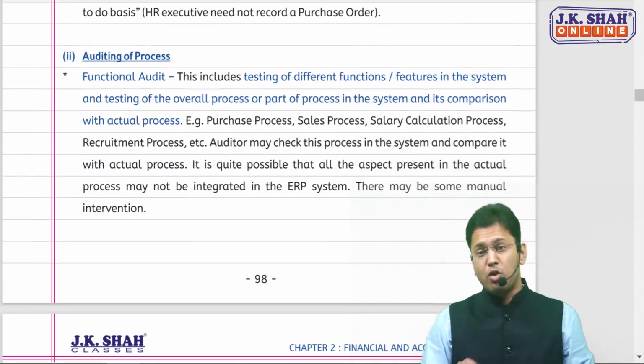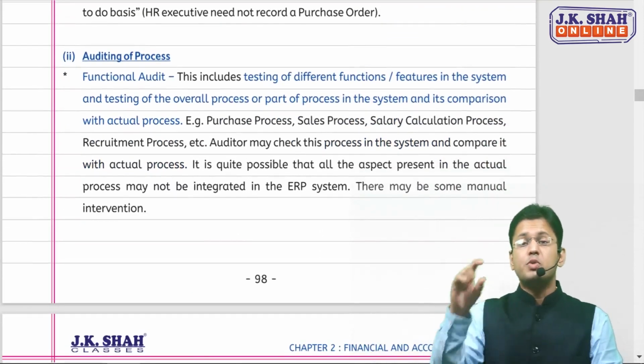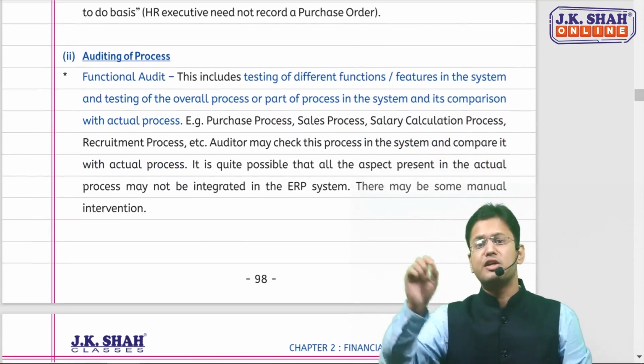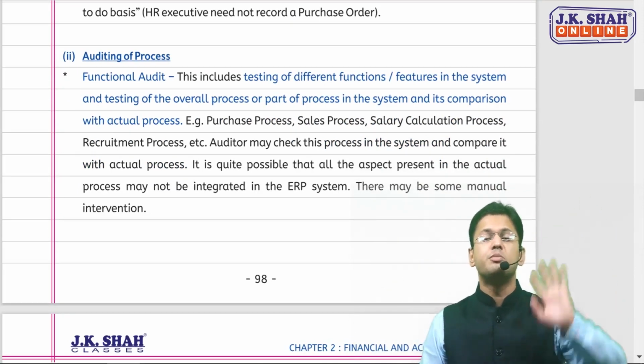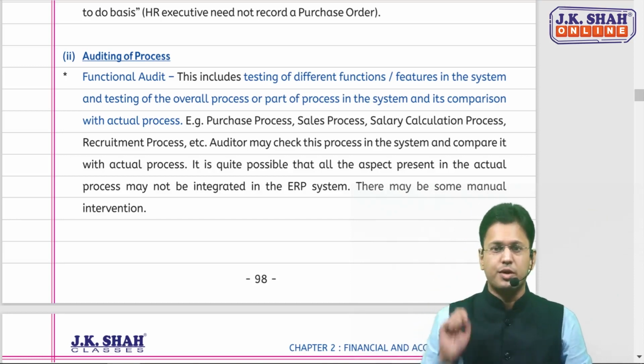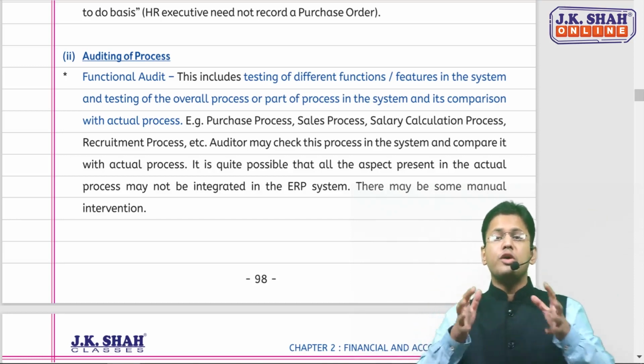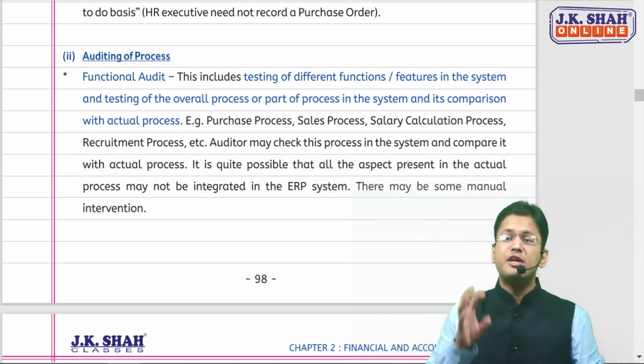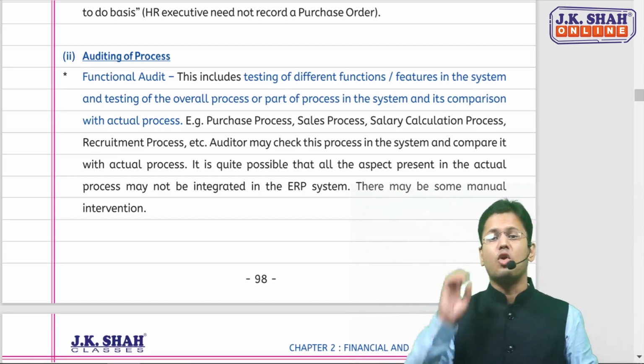The second one is more important: auditing of process. In this, two types of audits are covered. One is functional audit and the second one is audit of input validation. The first one, functional audit. What you're going to see in an ERP audit is whether the ERP is functioning as designed or not.